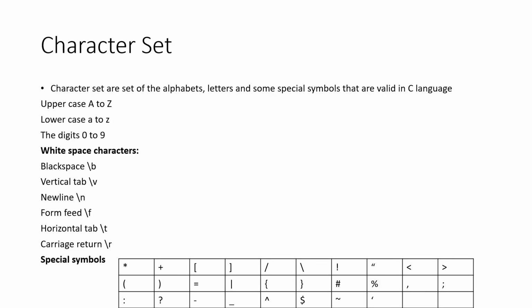Now next is the character set. What is meant by character set? See, each and every language has its own character set. Suppose the English language has its own character set, meaning which characters are allowed in the English language. Or you can say, by using which characters I can write English. In the English language you can use capital A to Z, small a to z, or any other symbols to write the English language.